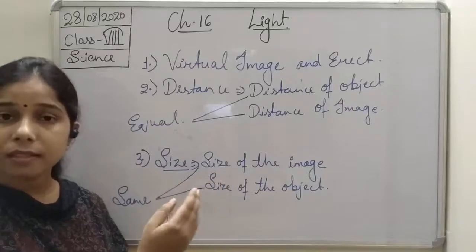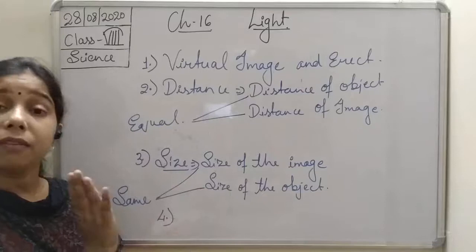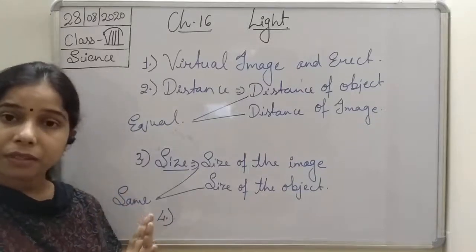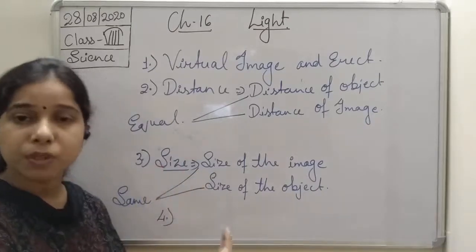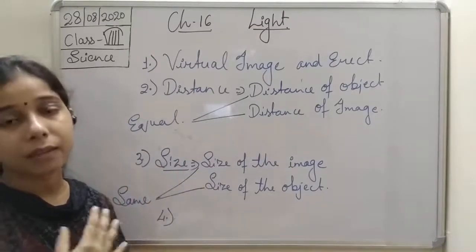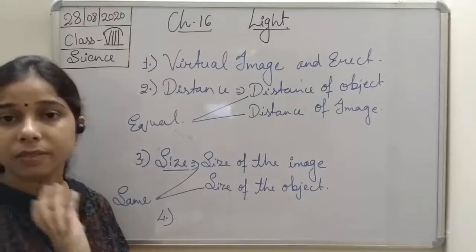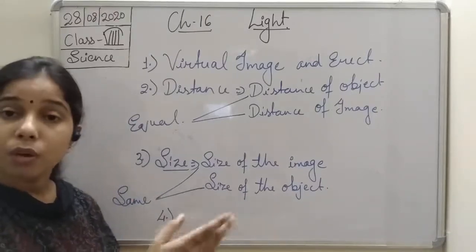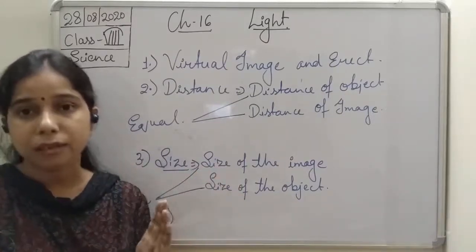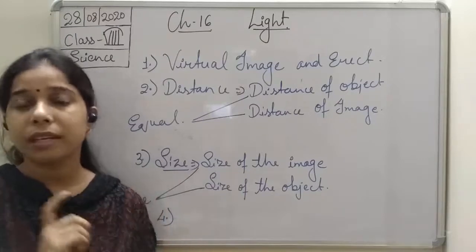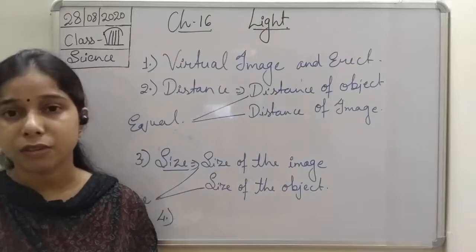So what is this? The image formed, students, on the plane mirror is inverted. What kind of inversion? It is lateral inversion, in which the left side of the object seems to be the right side, and the right side of the object seems to be the left side. This is lateral inversion, meaning left and right inversion, which is a peculiar property of the plane mirror.